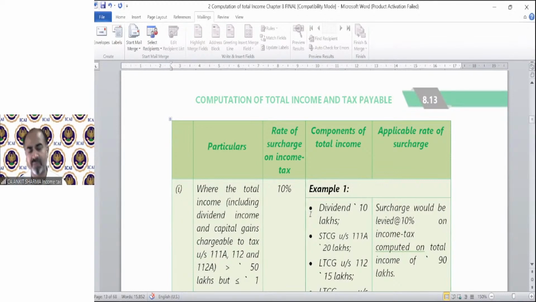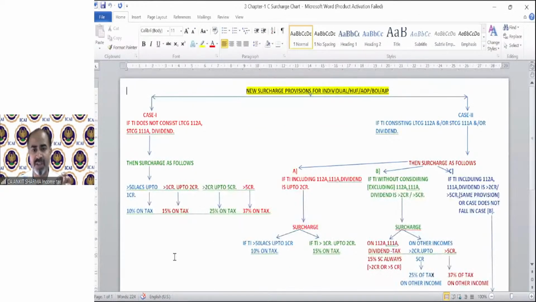But because surcharge provisions are a little messy and complicated, let me discuss the surcharge concept with you with the help of examples, so you will understand the applicability of surcharge in different scenarios. Fine. I have made a diagram for surcharge. I have already uploaded this diagram also.